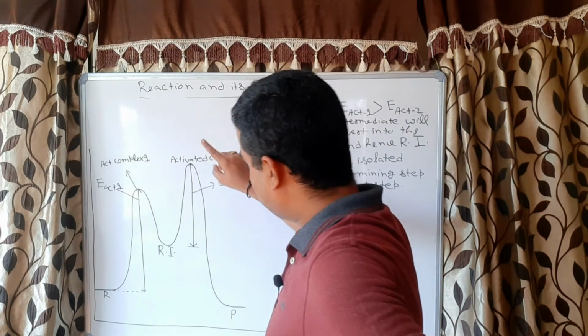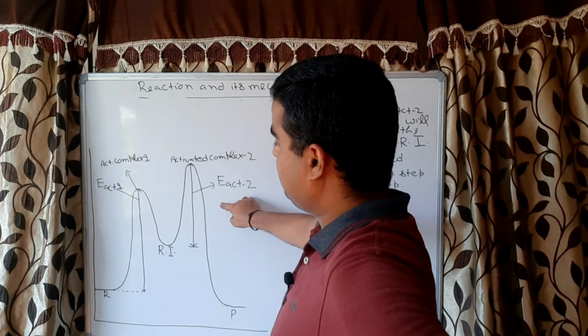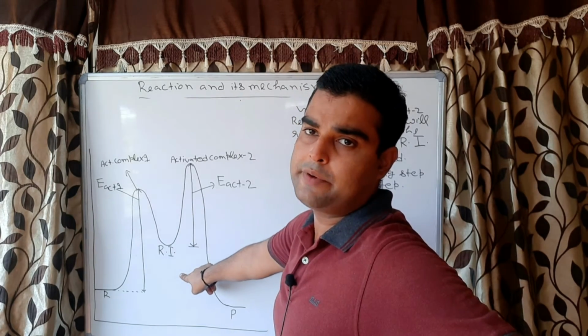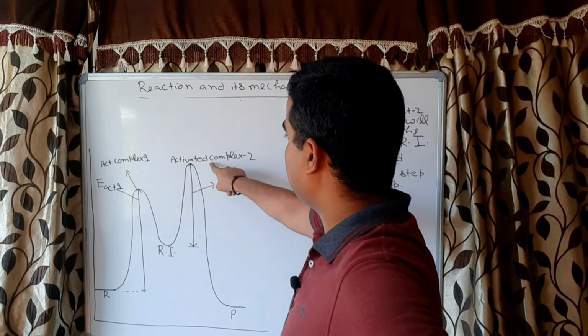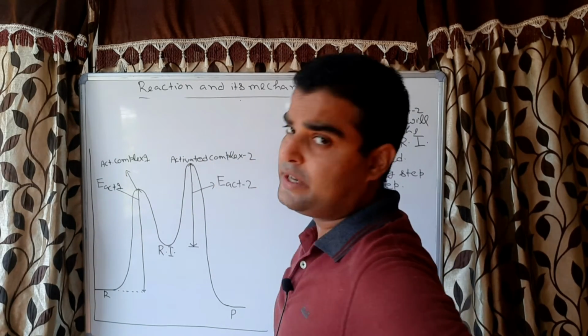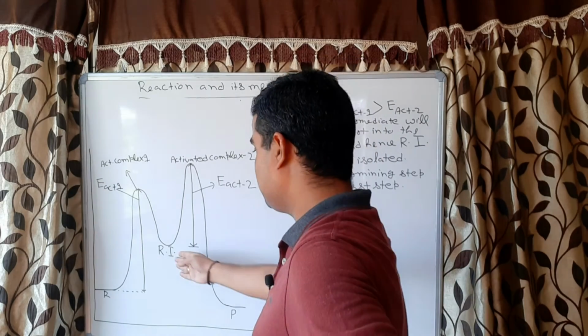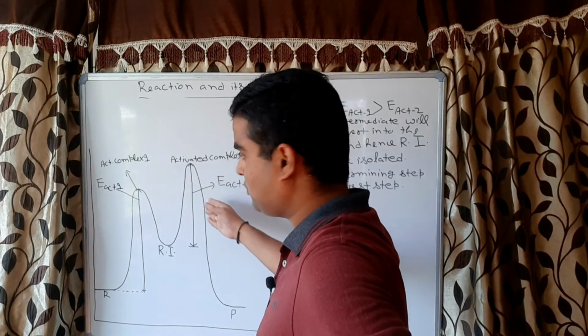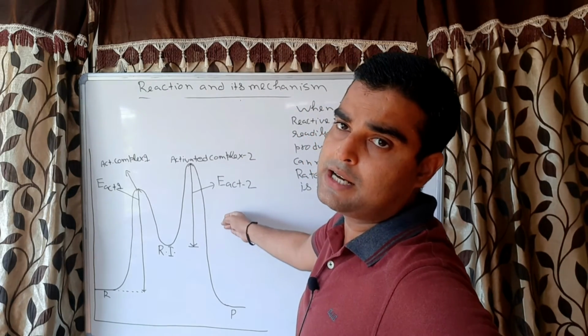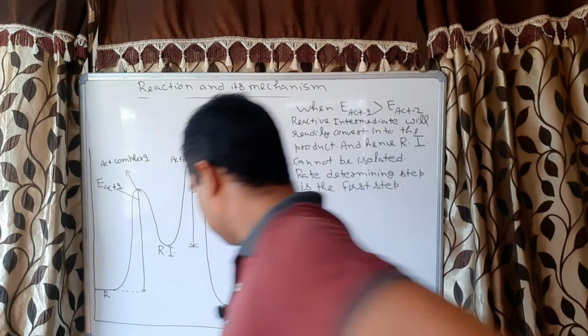And since the second step is the slow step, it means the reactive intermediate can be isolated, correct? Because it will convert into activated complex 2 and hence into the product with difficulty. It means it can be isolated. Since it can be isolated, it is the slow step. So this step will be the rate determining step.